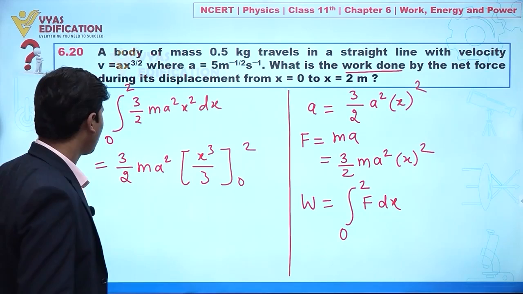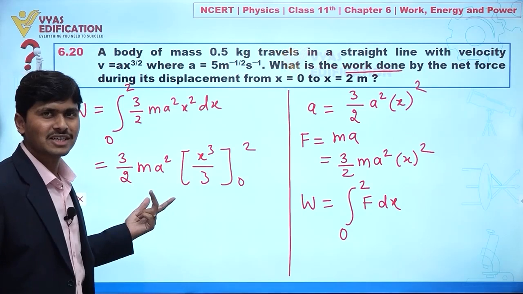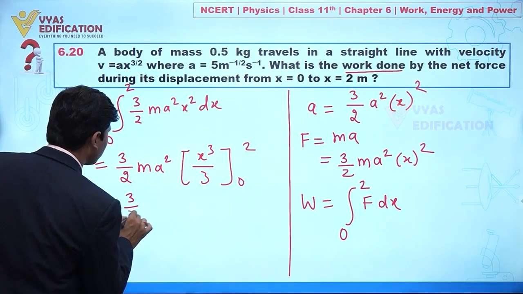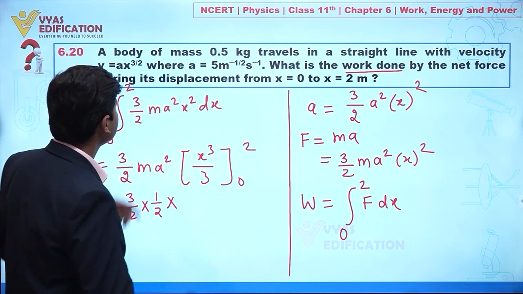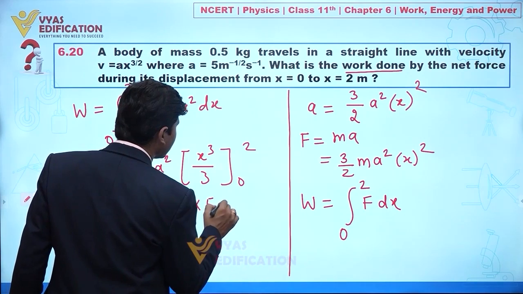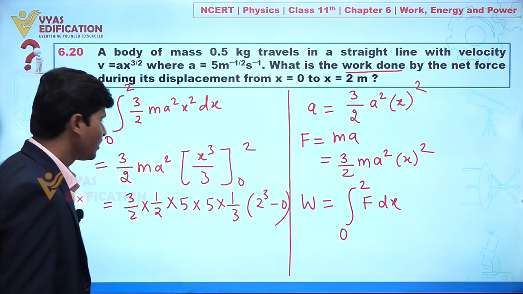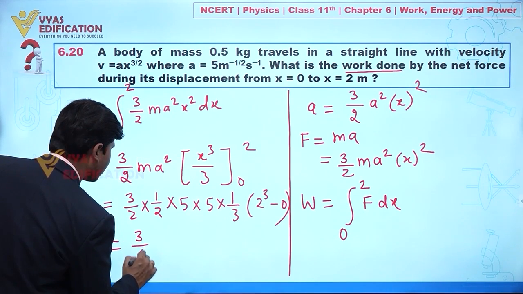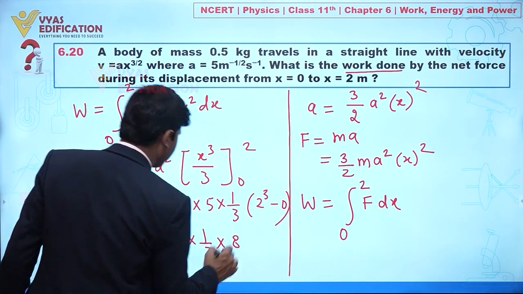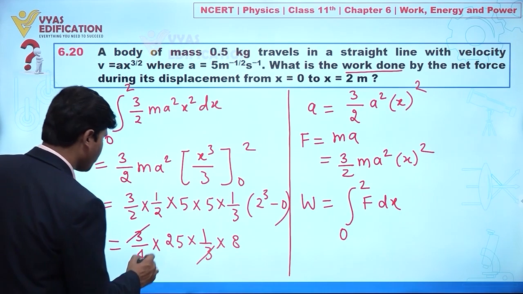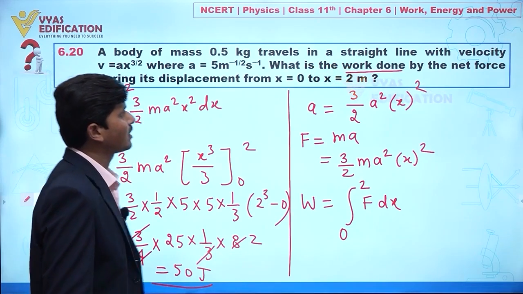Now we can put here value. Always keep in mind that a is a constant. Clear? So 3 by 2, mass of this body is given 1 by 2. Value of a, this is 5. So 5 multiply 5 multiply 1 by 3, and this is 2 cube minus 0. Clear? So from here we can say this is 3 by 4 multiply 25 into 1 by 3 multiply 8. Clear? We can say this 3 and this 3 cancel out, and this 4 is 2. So from here you can say total work done is 50 joule. Clear to everyone?